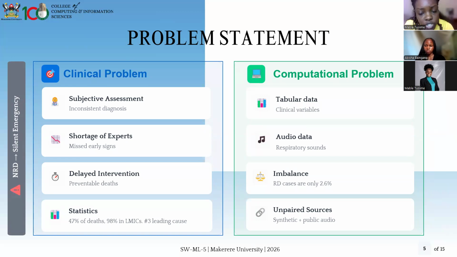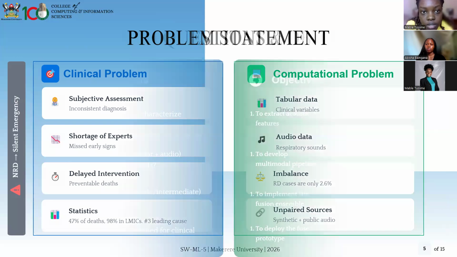So what's our computational problem? We have tabular data, which is clinical variables, and then there's audio data that are respiratory sounds and audio input, but there is an imbalance whereby the respiratory distress cases are only 2.6% of the data set, which means it's imbalanced, and then there are unpaired sources. So there is no combination of synthetic and public audio. The synthetic is alone, and then the audio data is alone.